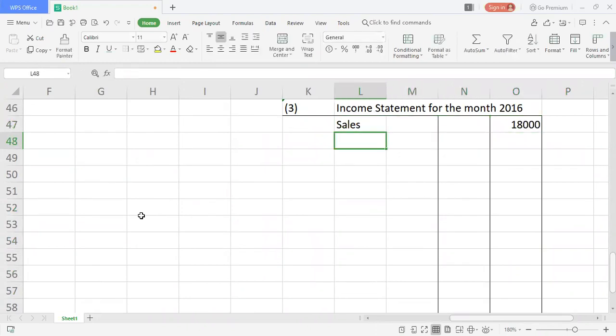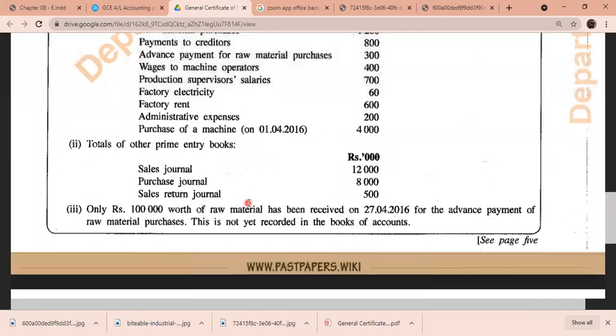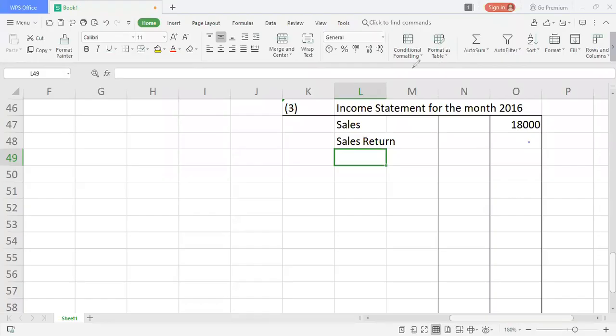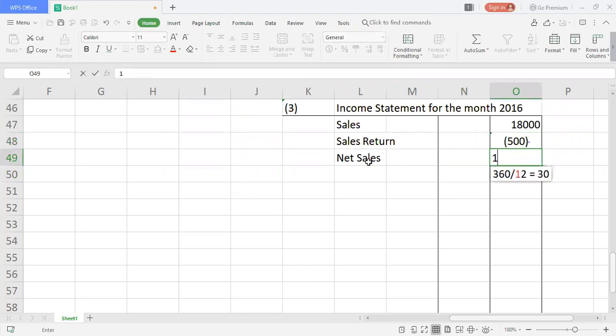Then we had sales return as the sales return journal. You all remember that we took it to debtors control also. So here they have given the sales return journal, 500. So I'm going to take that 500 under sales return as a 500 deduction. If I take the 500 deduction, you will get net sales. So 17,500 is my net sales.